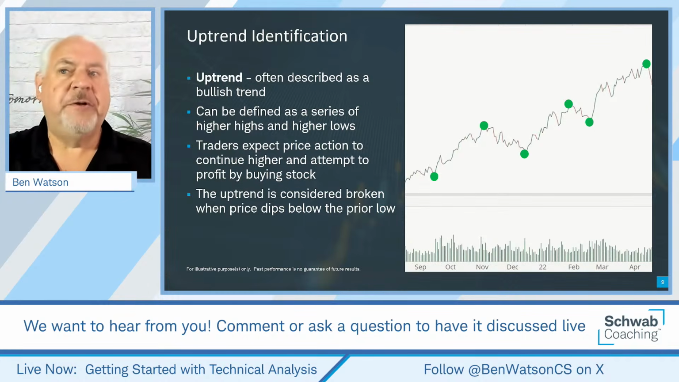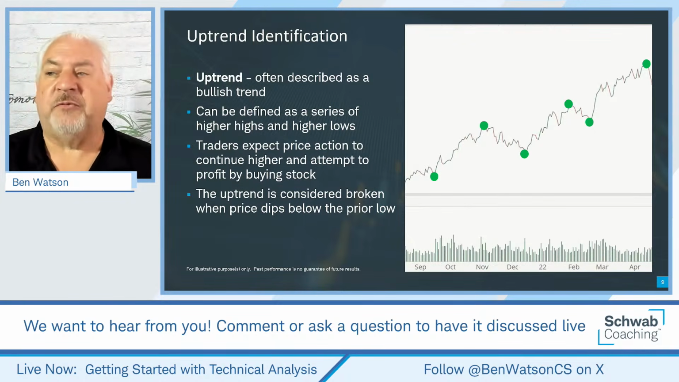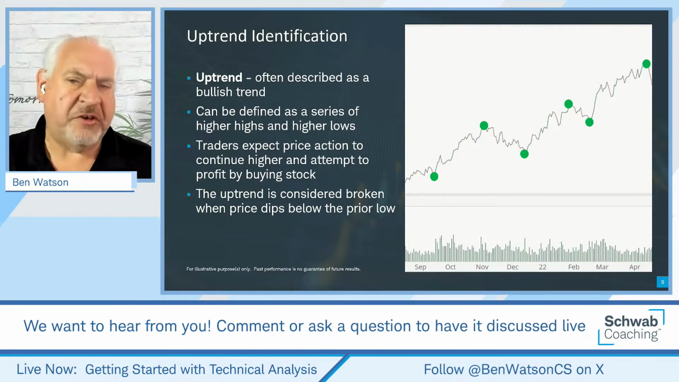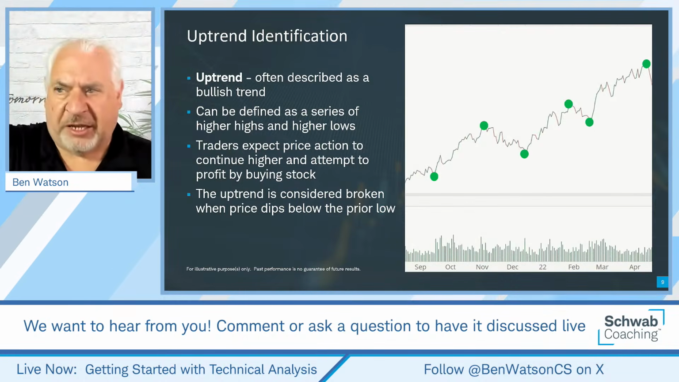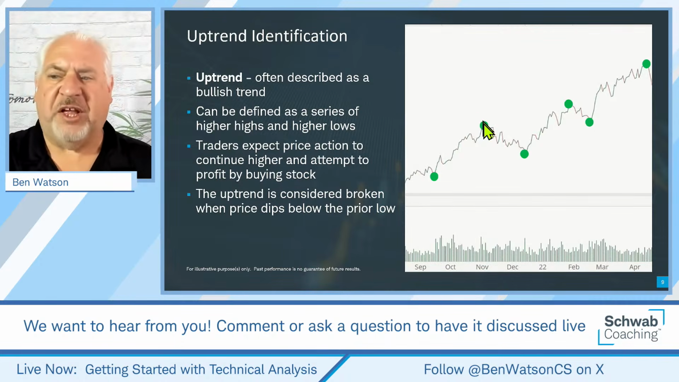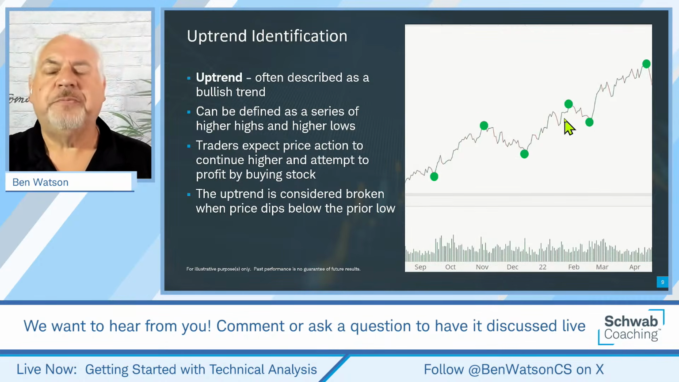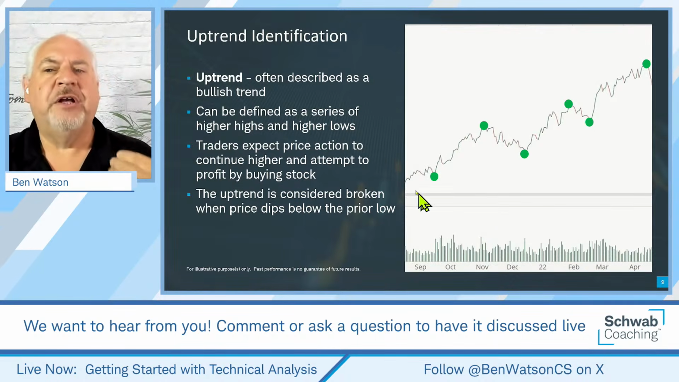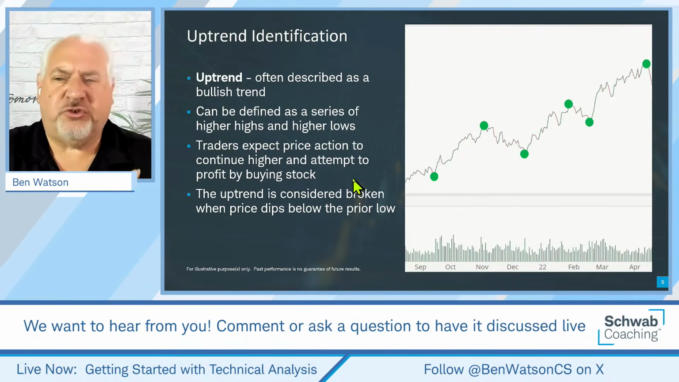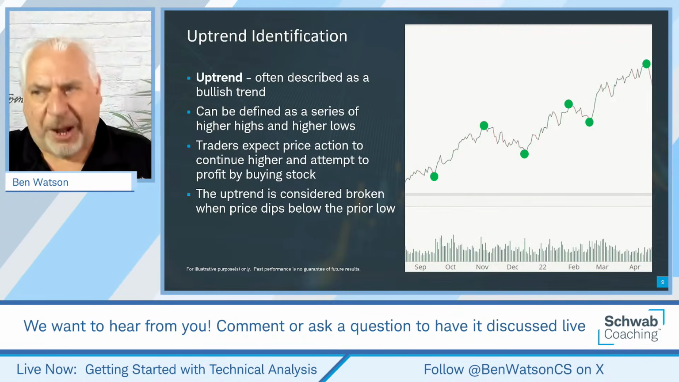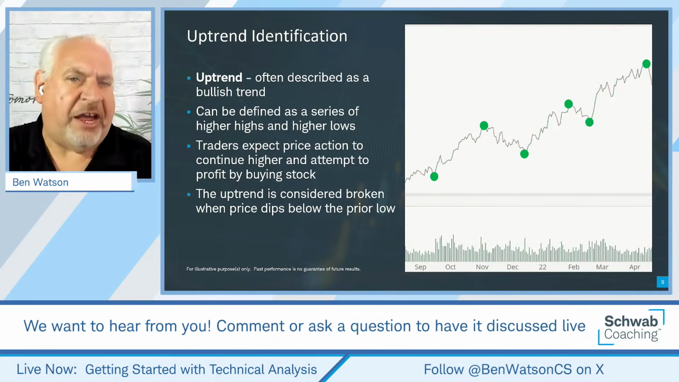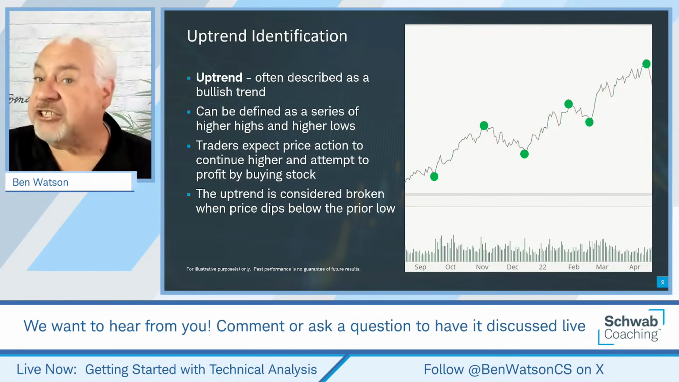So an uptrend can be identified as a series of higher highs and higher lows. Now, they don't need to necessarily be consecutive. We're just looking for those major turning points. And when we see price moving in that type of pattern, like this, where we see those green dots reflecting those highs and lows, and those highs and lows are continuing to get higher, it's really an expression of the fact that traders or investors are expecting price to continue to move higher, and they profit by buying that stock.